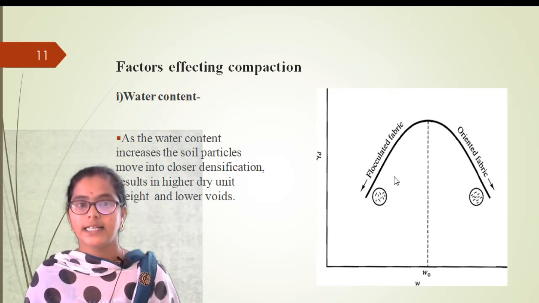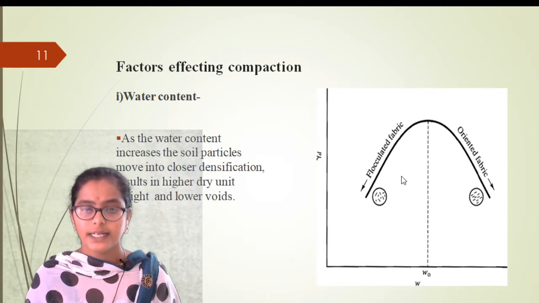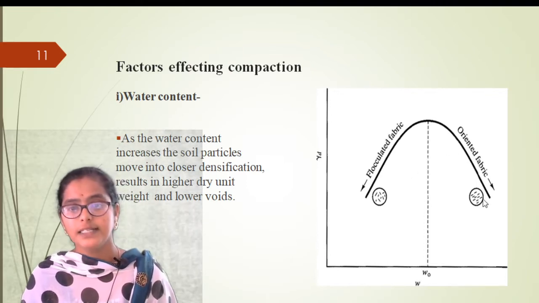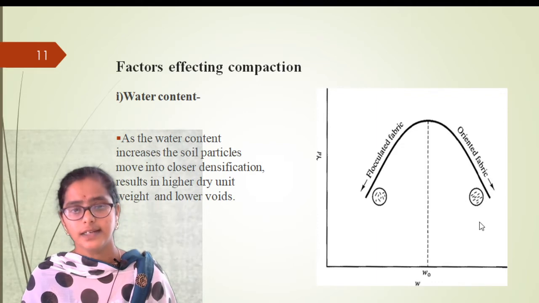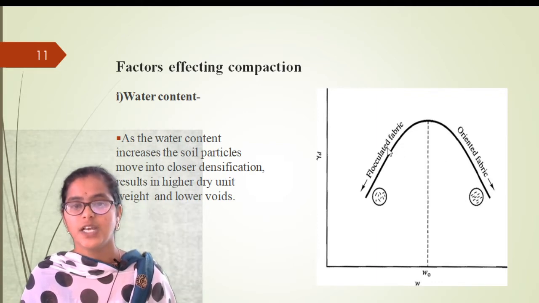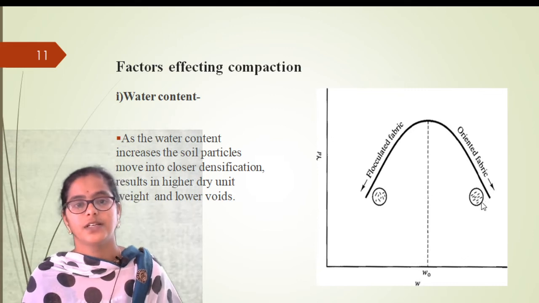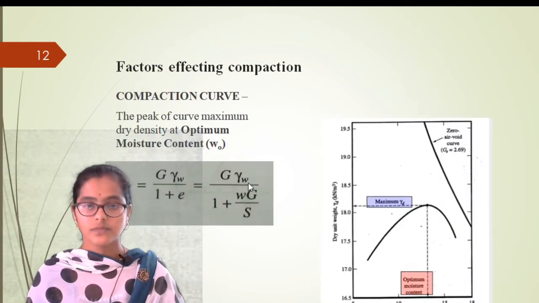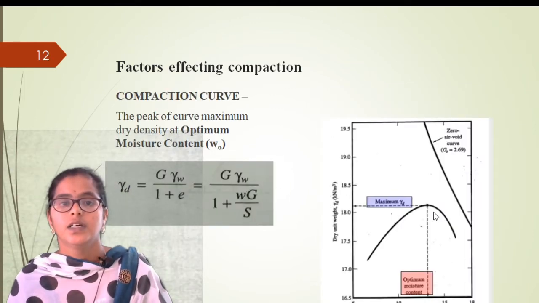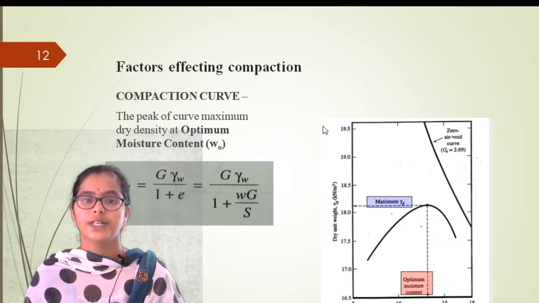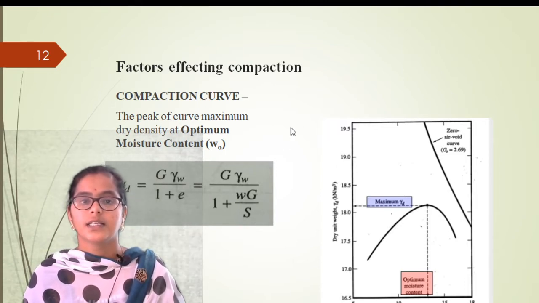On the dry side, the soil particles are flocculated. On the wet side, the soil particles are dispersed. This is the change in the soil sample after the compaction.